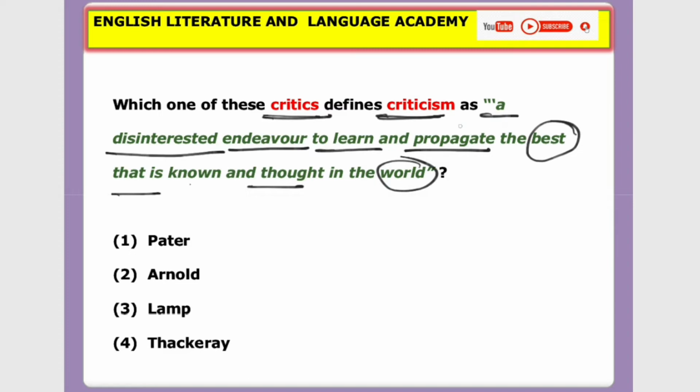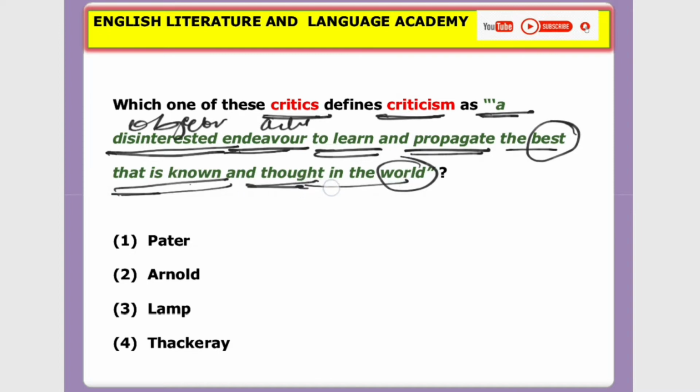Look once again at this statement. Criticism means to him a disinterested, very objective endeavor to learn and propagate the best that is known and thought in the world. That is called criticism. So let's see the options.